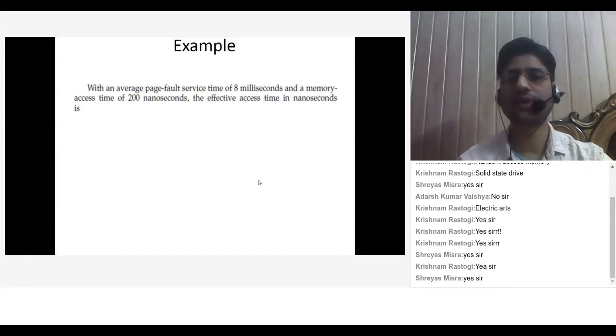Take the p value as 0.5. So what is the formula? Effective access time is equal to (1 minus p) into memory access time plus p into page fault time. Page fault time is given as 8 milliseconds, memory access time is 200 nanoseconds, and p is 0.5. Now calculate the effective access time.